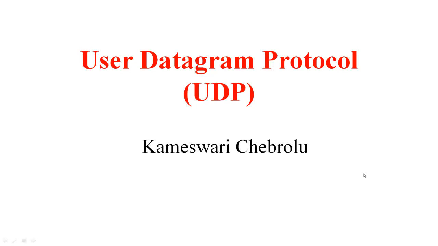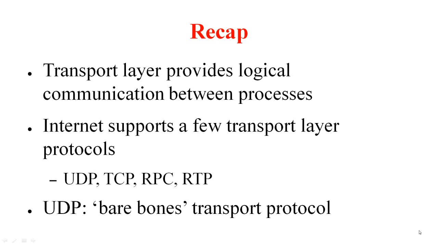In this video, we will look at user datagram protocol, which falls under the transport layer. A few quick questions first. A recap: a transport layer provides logical communication between processes, and we have seen that the internet supports a few transport layer protocols like the UDP, TCP, RPC, RTP.